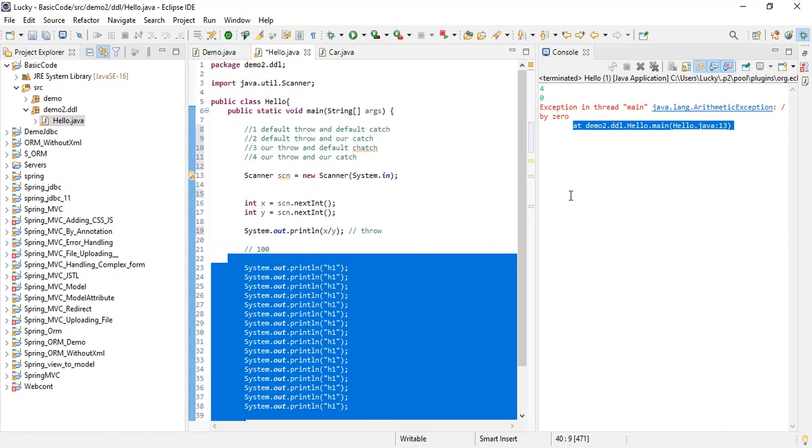Now everyone is clear with the errors, exceptions, how we get an exception, what exceptions are. These are the things people ask about in interviews.